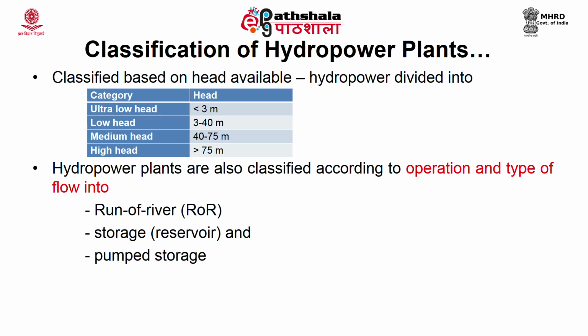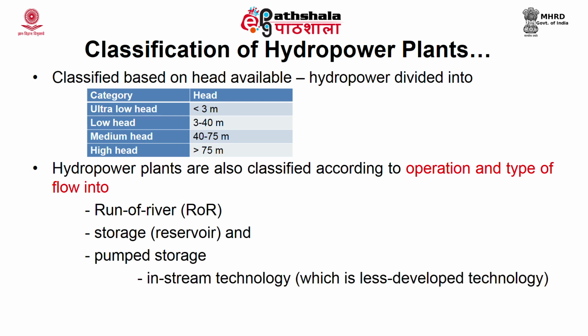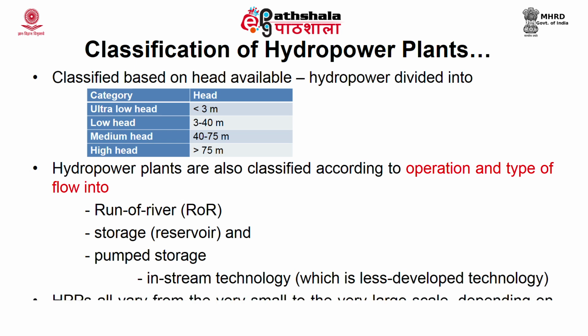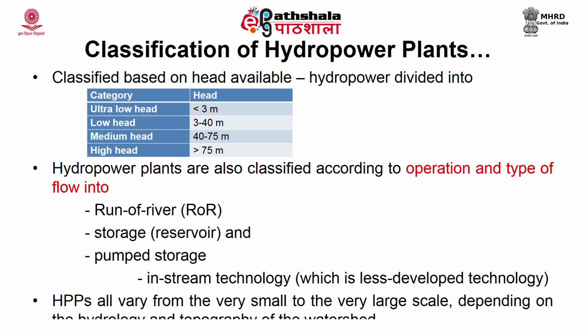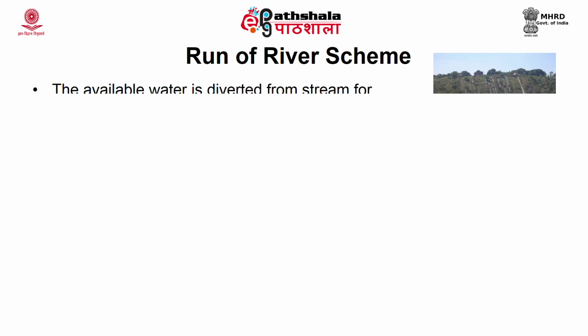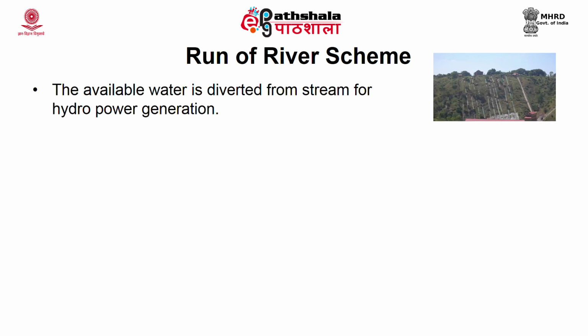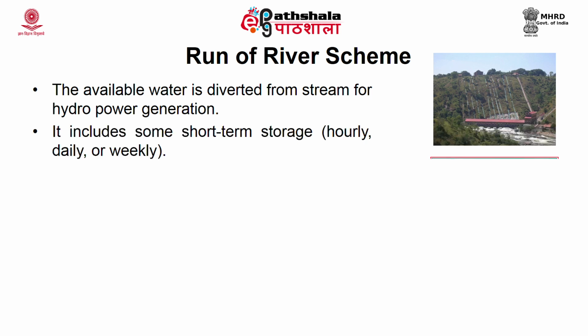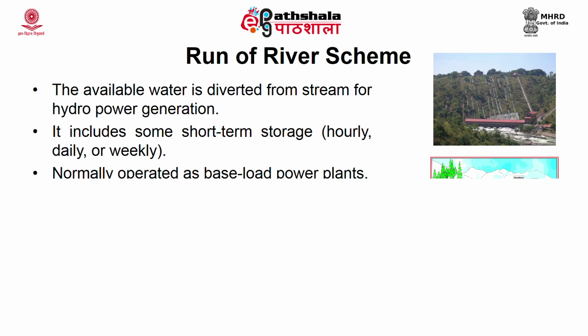In addition to that, Instream technology is also one of the categories based on operation and type, which is a new one. So, these hydropower plants vary from very small to very large scale depending on the hydrology and topography of the watershed. Based on the direction of flow, the first category is the runoff river scheme. These are hydropower schemes in which available water is diverted from a stream for hydropower generation. Such a plant generally includes some short term storage, that is hourly, daily or weekly, allowing for some adaptation to the demand profile. These plants are normally operated as base load power plants.